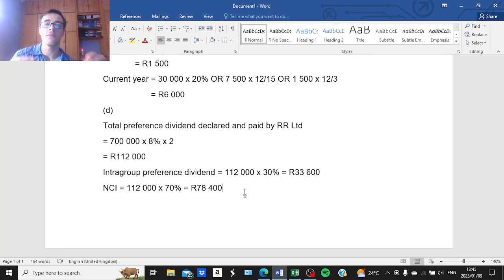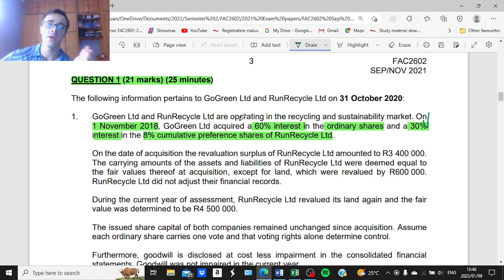In Factor 602, the group itself is only formed if the parent has control over the subsidiary, and this is done if the parent is a majority shareholder of the ordinary shares of the subsidiary. In this case, the parent has a 60% interest in the ordinary shares, which means that the parent has control over the subsidiary because voting rights alone determine control, and each ordinary share carries one vote.